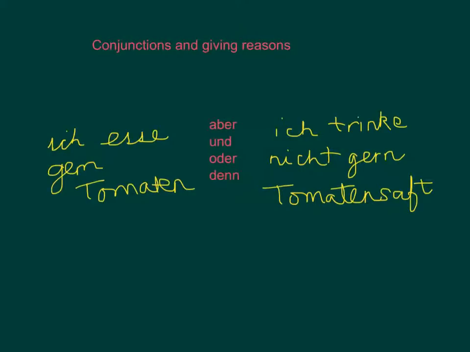On the left-hand side, you could use either word order 1 or word order 2 to start your sentence. You then put a conjunction in, and then your next sentence has to be in word order 1. All of these conjunctions take word order 1. Okay, so I like eating tomatoes, but I don't like drinking tomato juice. Ich esse gern Tomaten, aber ich trinke nicht gern Tomatensaft. So all of these conjunctions are always followed by word order 1.